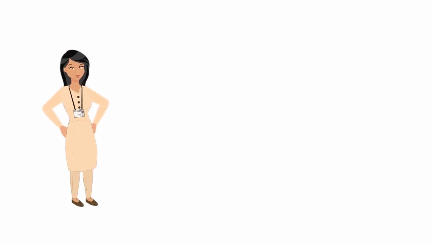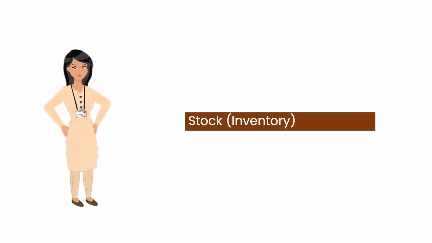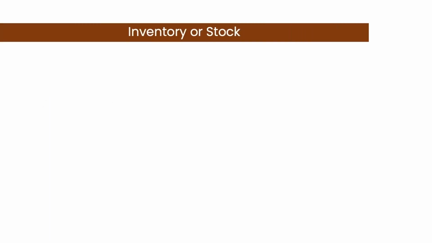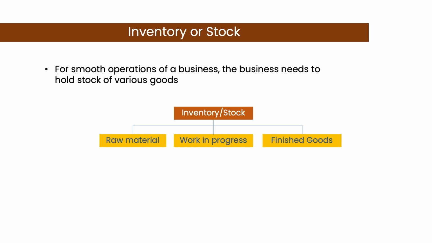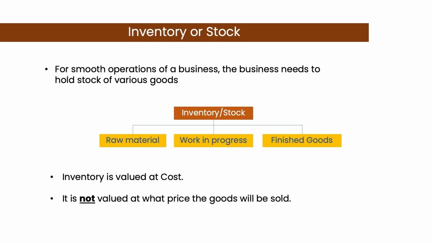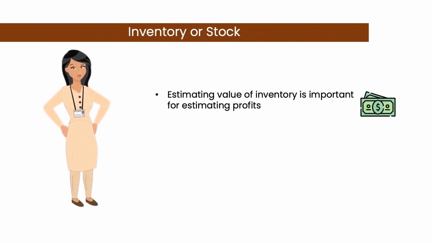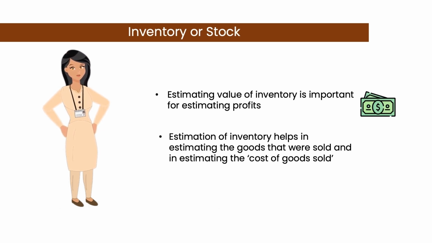The next concept that we will understand is of stock, which is also called inventory. For smooth operations of a business, the business needs to hold stock of various goods. This stock can be of raw material, work in progress, and finished goods. Inventory is always valued in terms of cost. It is not valued at what price the goods will be sold. Estimating the value of inventory is important for estimating profits. Estimation of inventory helps in estimating the goods that were sold and in estimating the cost of goods sold.